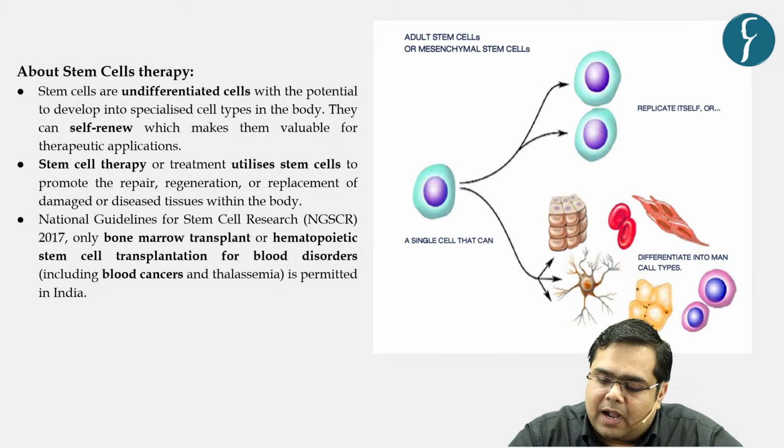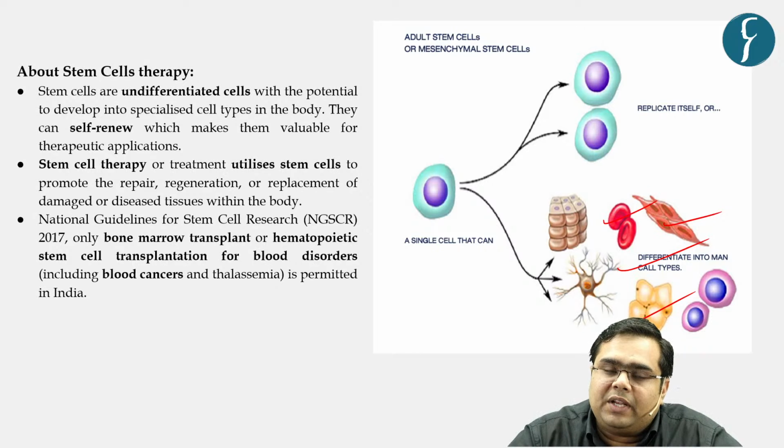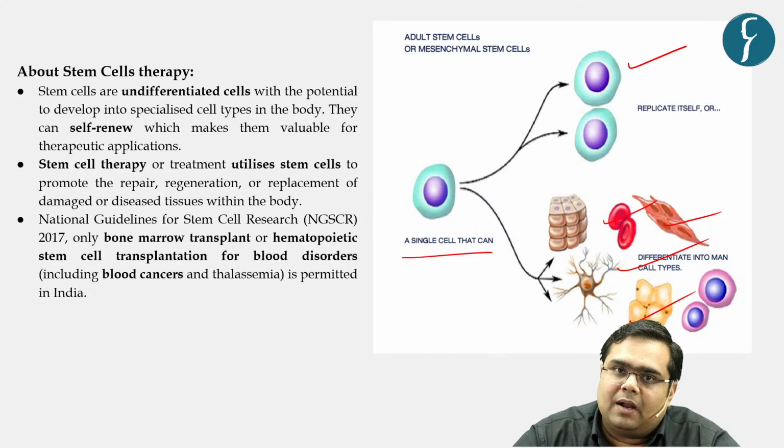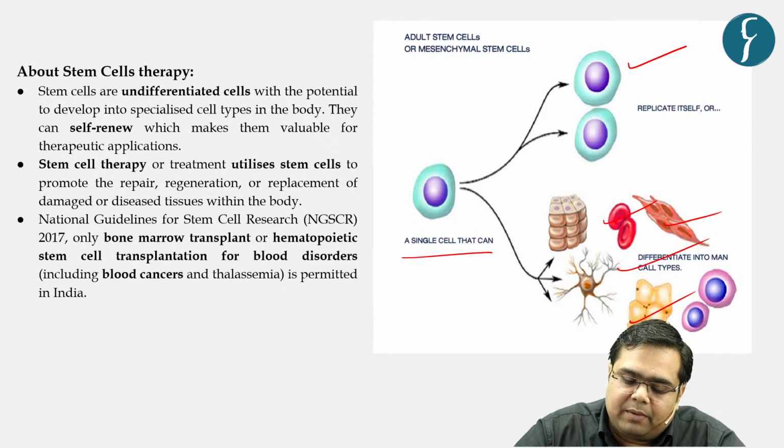Now, as per the basic biological understanding, there are various kinds of cells. Obviously there are functional cells which perform various functions, for example RBC, WBC, muscle cell, fat cell, brain cell, and so on. But what is unique to stem cells is that a single stem cell can replicate itself and make two stem cells, or a single cell can differentiate and change into various other cells as well. This is the context in which stem cells and stem cell therapy become important.